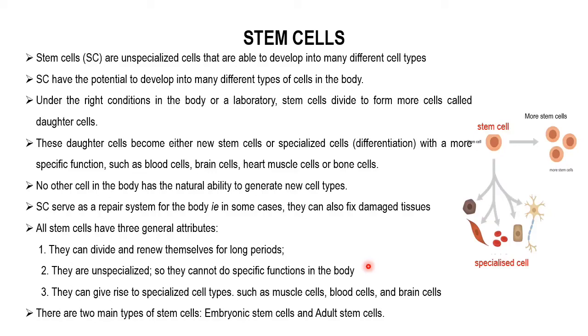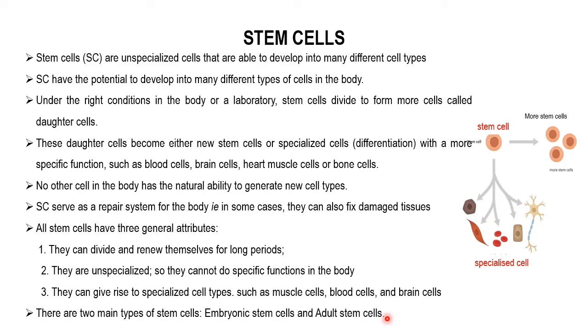There are two main types of stem cells. One is embryonic stem cells, and the second is adult stem cells. Apart from this, there is another one, reprogrammed cells, known as induced pluripotent stem cells.